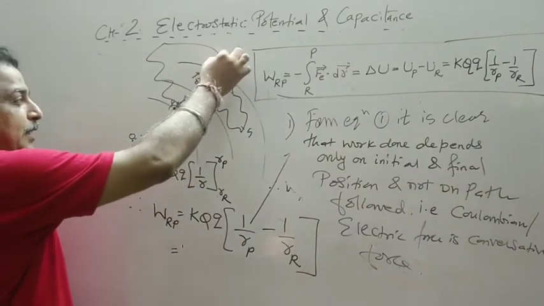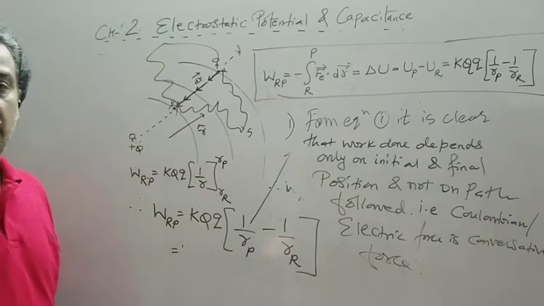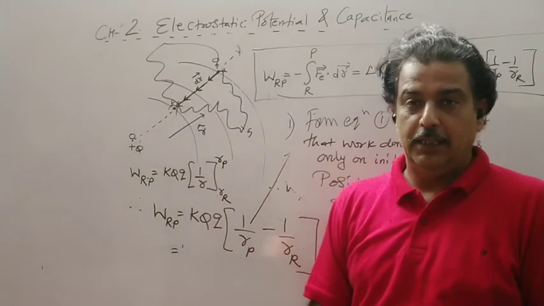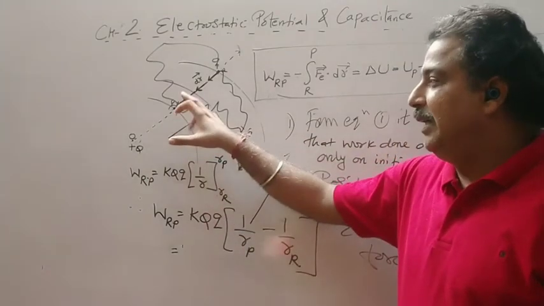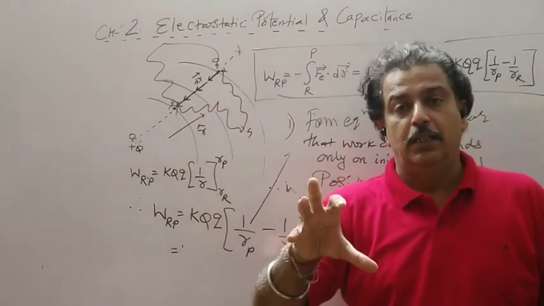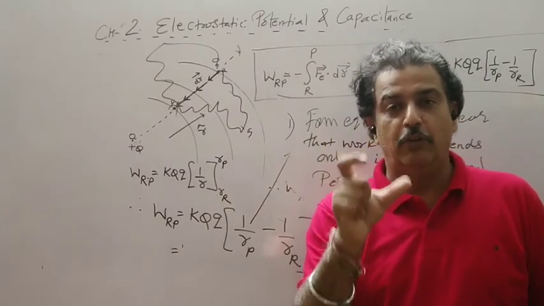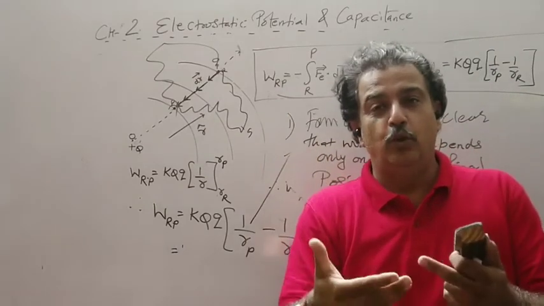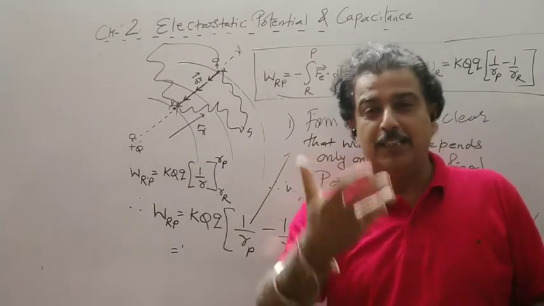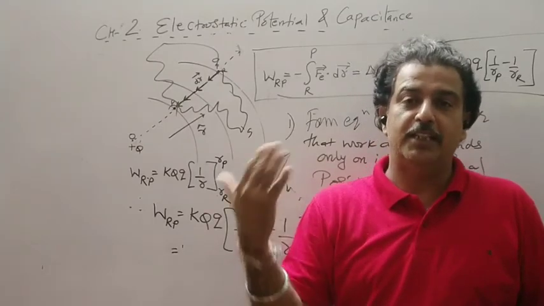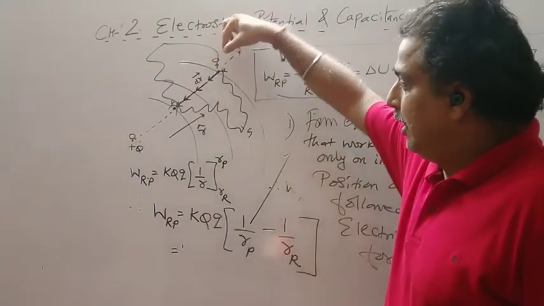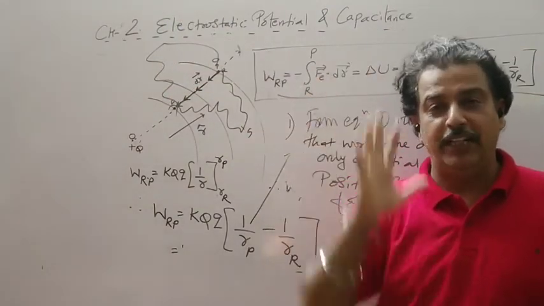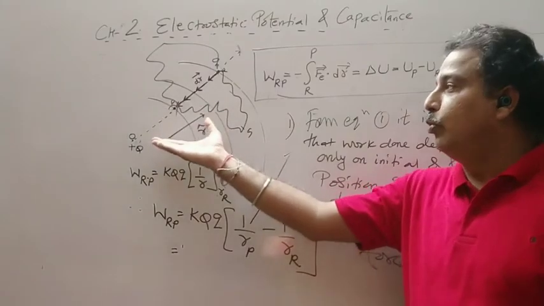Now if I bring this charge Q from R to P and keep it freely, then the same potential energy difference, say 5 joule, is the work done only. So that 5 joule will be converted into kinetic energy. It can be retrieved back and the form of energy will be changed. So if I bring charge Q to point P and leave it freely, it will move away from the source.